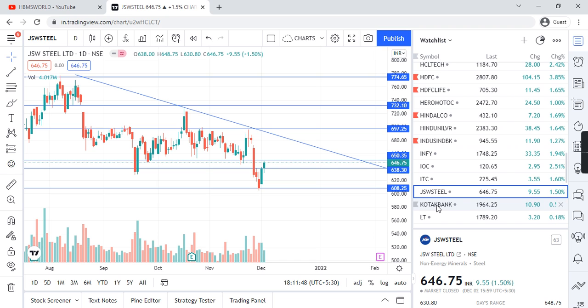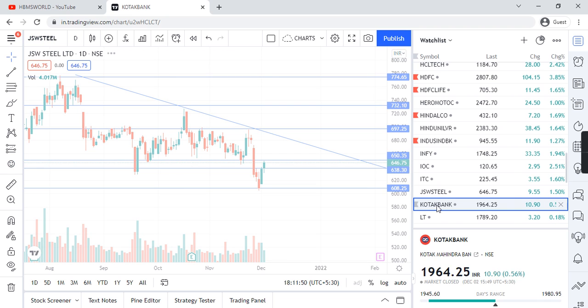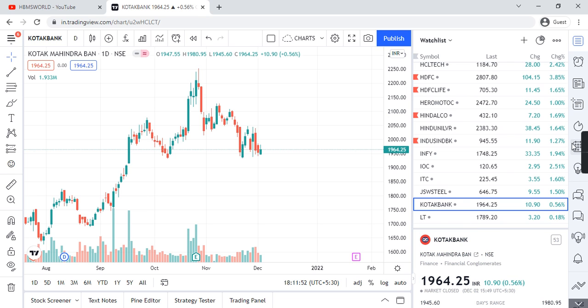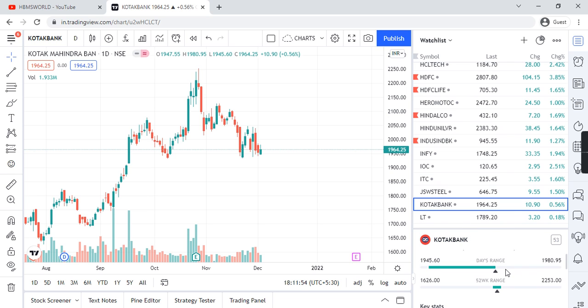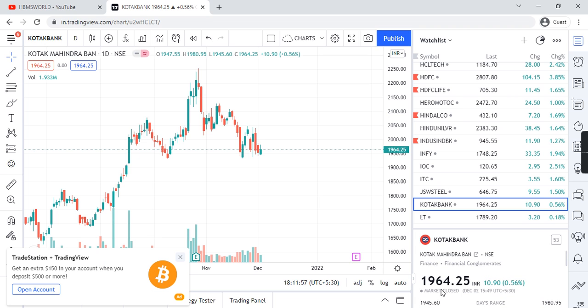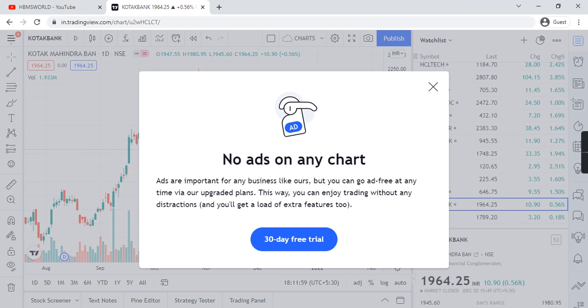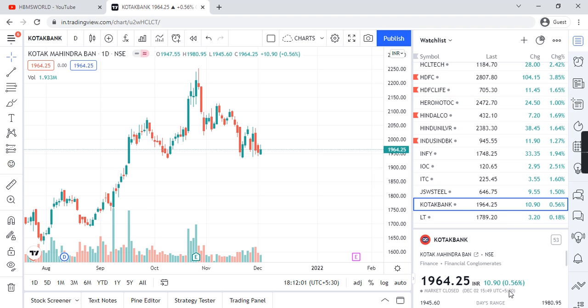But today we are going to analyze Kotak Bank. Kotak Bank is one of the Bank Nifty and Nifty 50 stocks. Today it closed around 1964 rupees 25 paisa, sorry, with 10 rupees 90 paisa profit today, along with a 0.556% rise.